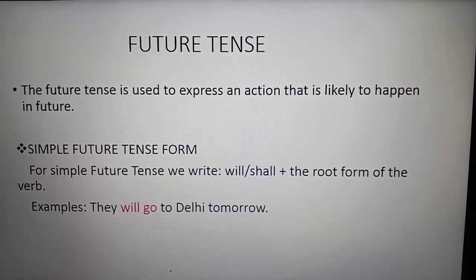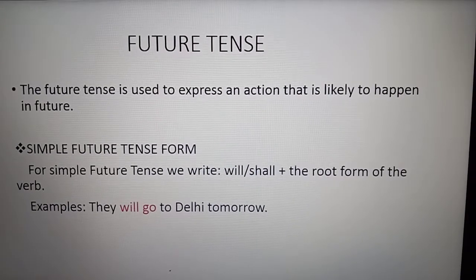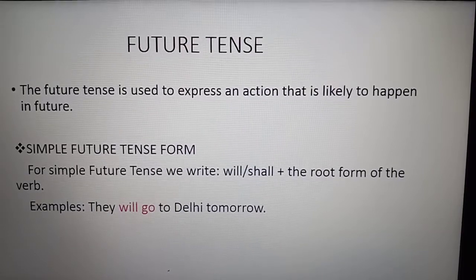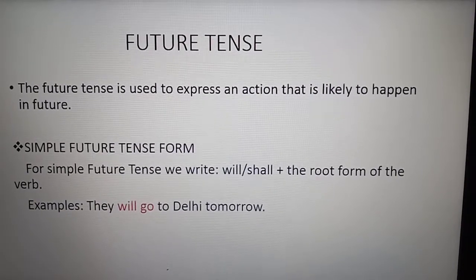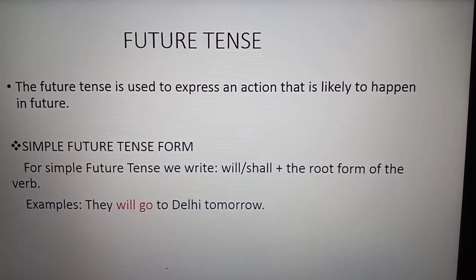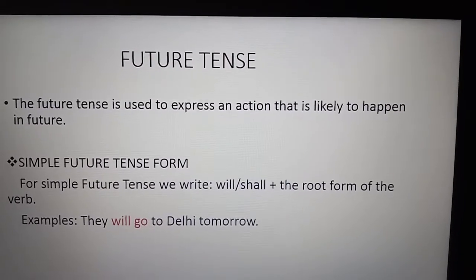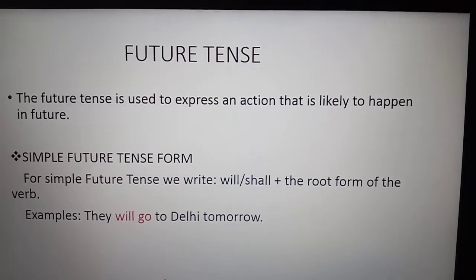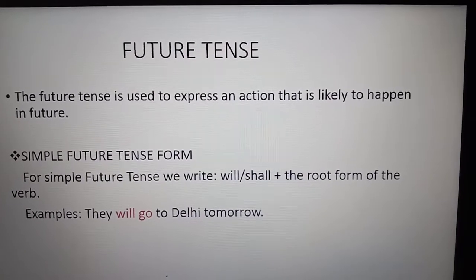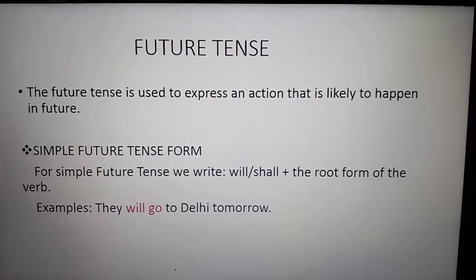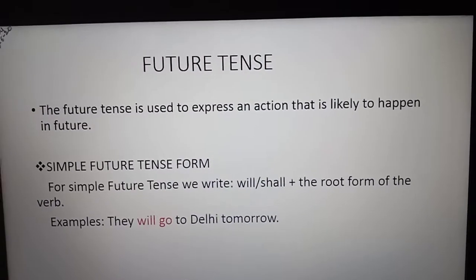The form of simple future tense is subject, plus we will be using will or shall, plus the root form of verb. The verb will be the root form. Okay, the root form of verb will be used for the simple future tense.